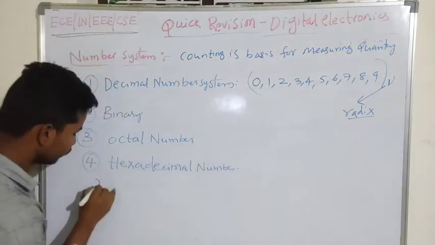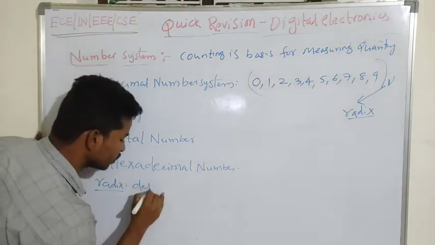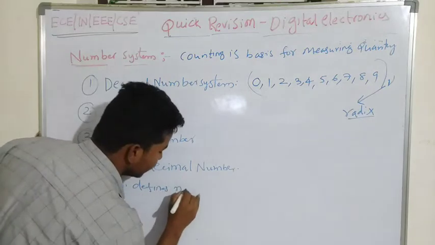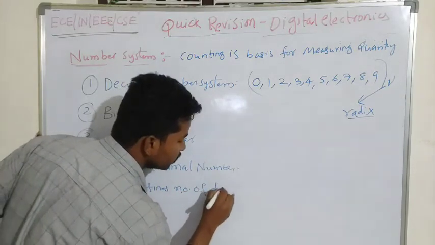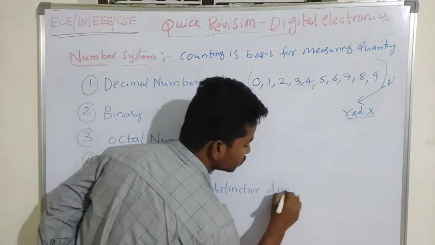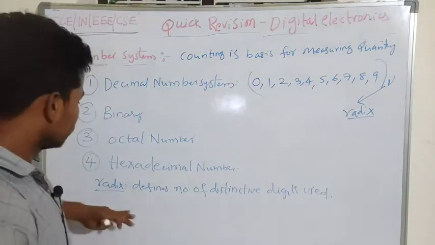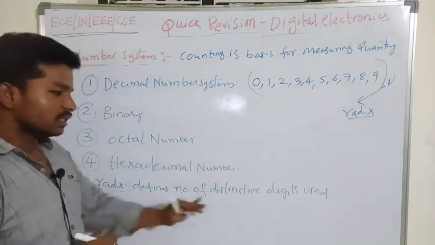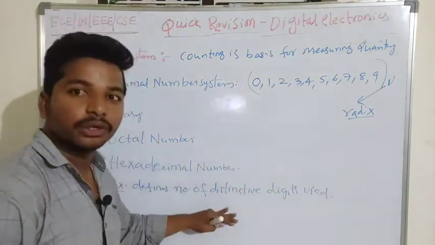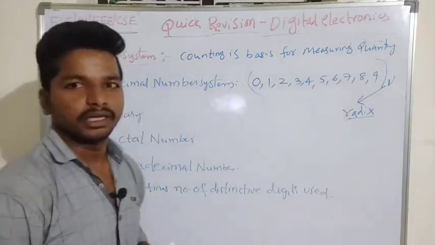The definition of radix is very important. The radix defines the number of distinctive digits used to represent a particular quantity.